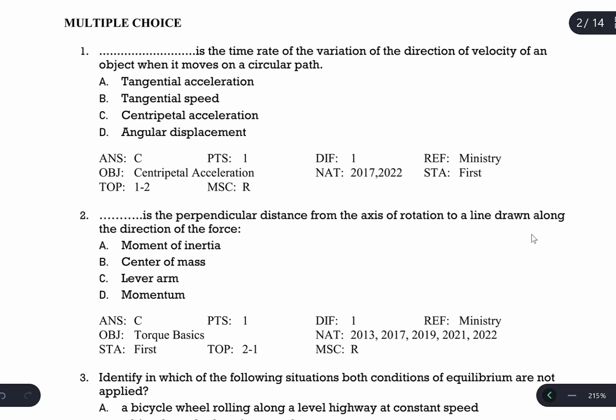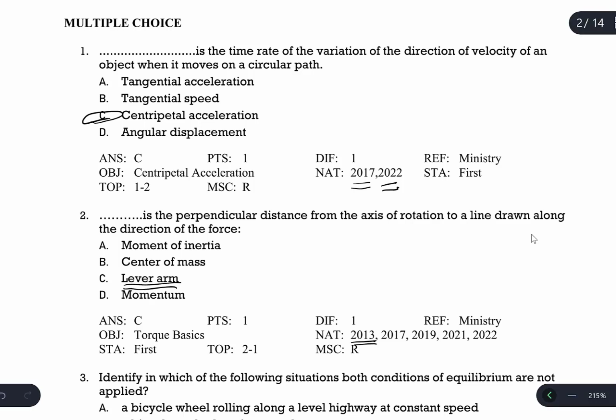The first question is about the definition of centripetal acceleration. This question was asked in 2017 and then asked in 2022. It is the time rate of variation of direction of the velocity of an object when it moves on a circular path. It is the centripetal acceleration. This definition is given in this way in the book, so you just need to learn it. Second question, a repeated question, is the definition of a lever arm.